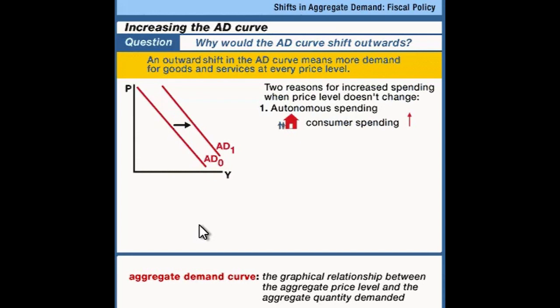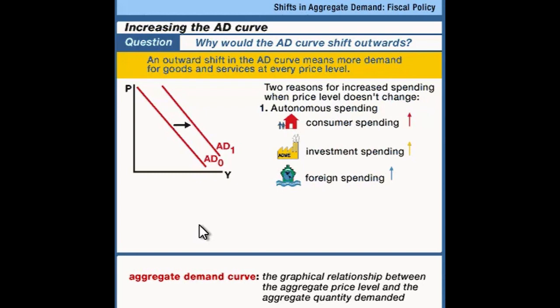The second thing could be an increase in autonomous investment spending. If businesses are feeling confident, they may decide to spend more on factories, plant and equipment. If that's the case, at any given price level, we have a larger aggregate demand and businesses have to produce more to satisfy that. The same with foreigners. An increase in autonomous net exports comes about whenever foreigners decide they want more of our country's goods at every price level. So that's the first thing that shifts out the aggregate demand curve, an increase in autonomous spending from any of these components. The second set of things that can increase aggregate demand are related to policy variables.